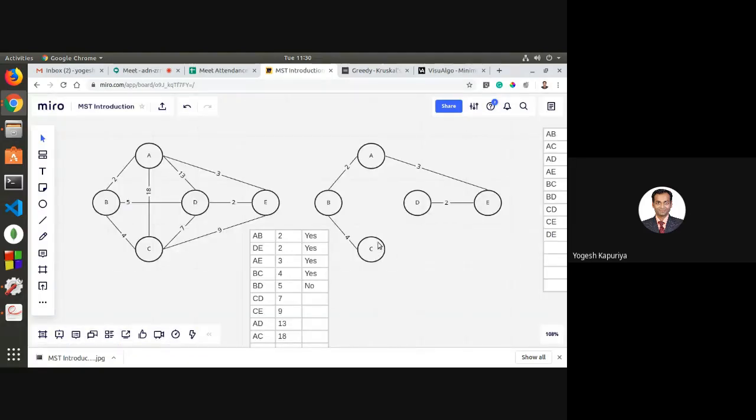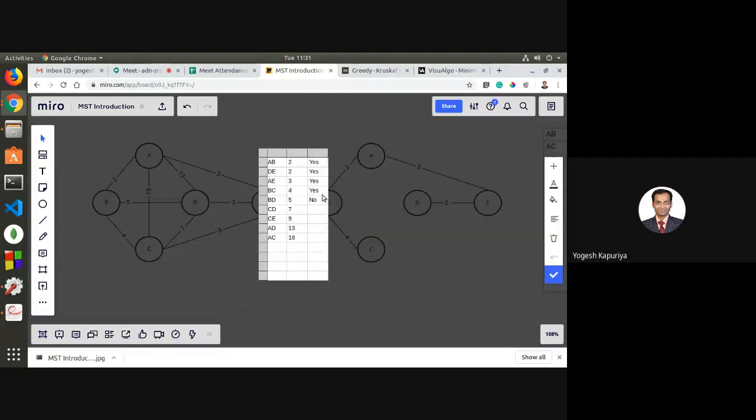Then you have next C and D, right? Again the same, if you connect this, it will create a loop. Then you have next C and E. Again, if you connect these two, it will create a loop. A and D are already connected via this, so if you connect this, it will create a loop. A and C, if you connect this, it will create a loop. So the point is that now no other edge can be part of my spanning tree,